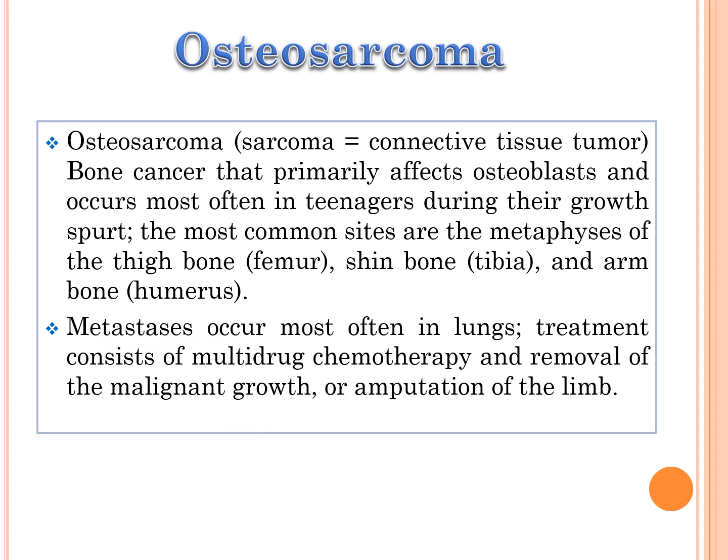The next condition is osteosarcoma. Sarcoma is a connective tissue tumor. Osteosarcoma is a bone cancer that primarily affects osteoblasts and occurs most often in teenagers during their growth spurt. The most common sites are the metaphysis of the thigh bone, shin bone, and arm bone. Metastasis occurs most often in the lungs. Treatment consists of multi-drug chemotherapy and removal of the malignant growth or amputation of the limb.